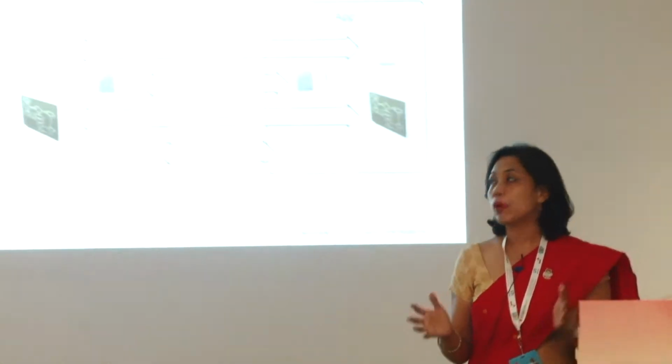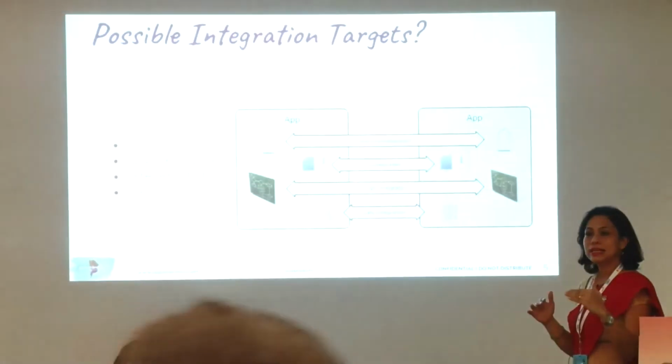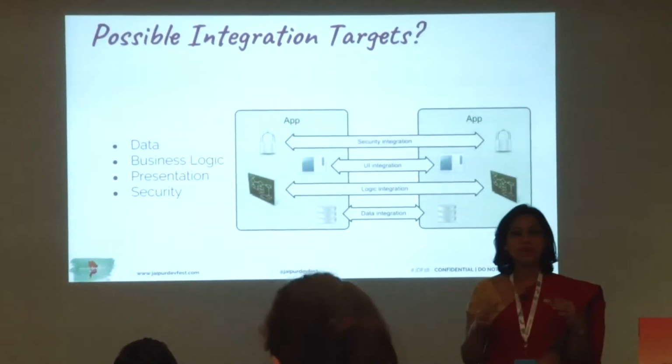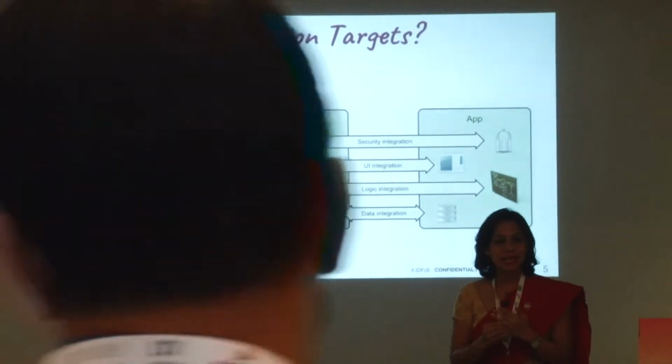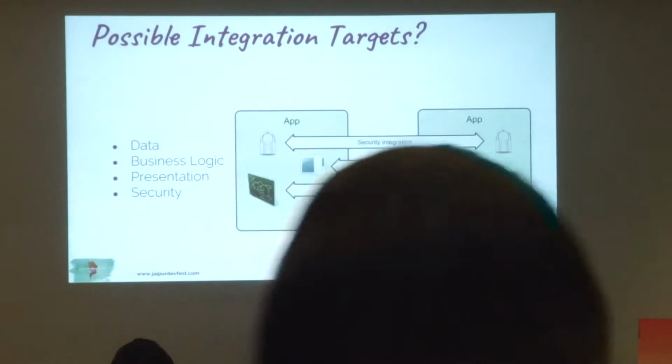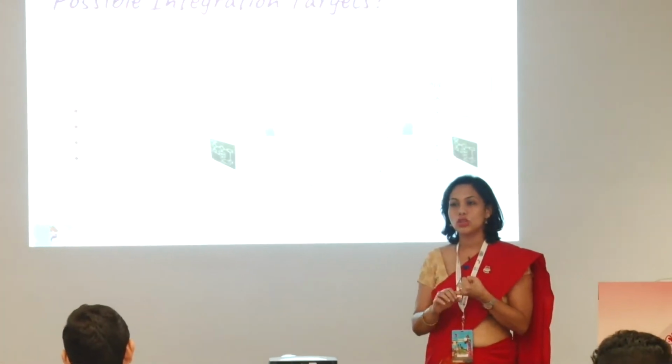Now, what are the different possible integration targets? First is the level of security. When we are talking about two different applications, you have to understand that there are different security levels that come into play. So you have to ensure that security happens. How does the security happen? You would have your whitelisting of IPs. You have to go through the authentication mechanism.